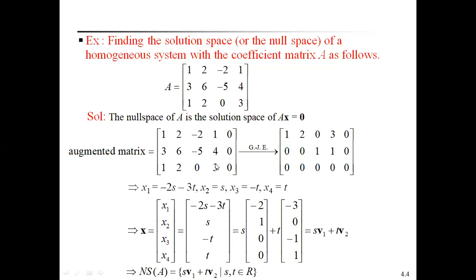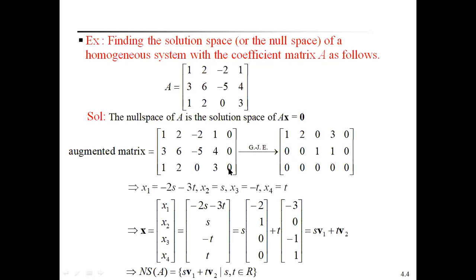The augmented matrix [A | 0] means the matrix A with the column vector of zeros added. So the augmented matrix of A and 0 is these 3 rows of A, and the column of 0, 0, 0. That is called the augmented matrix.